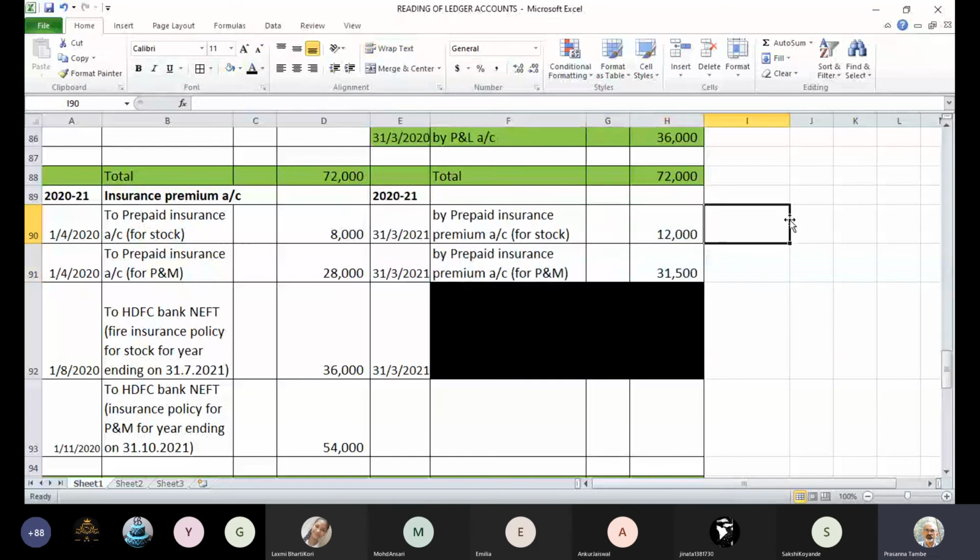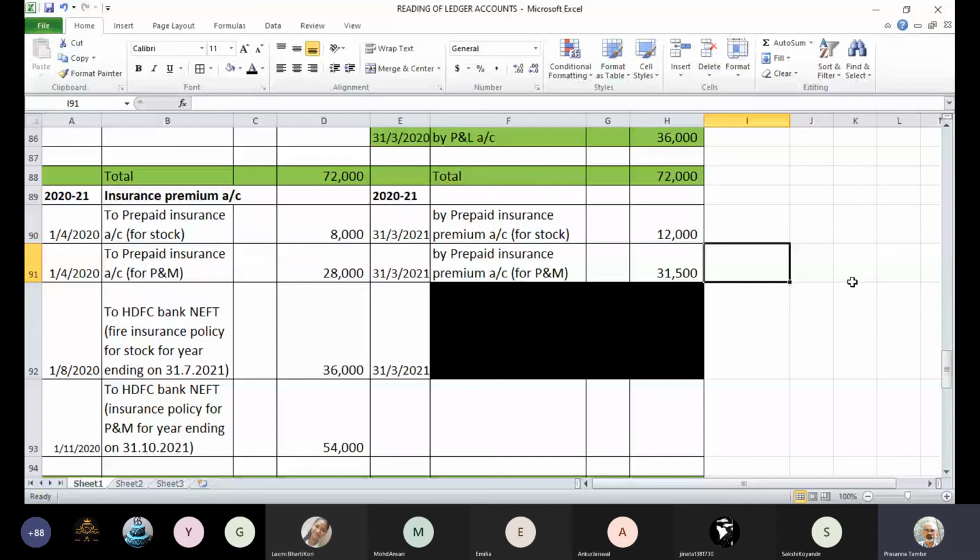So 12,000 and 31,500 is correct. It's the same period, 4 months and 7 months, isn't it? If you see the period, they are similar. So for 4 months proportionate period, for stock it comes to 12,000, and for 7 months for machinery, if you carry forward, it is 31,500 rupees.